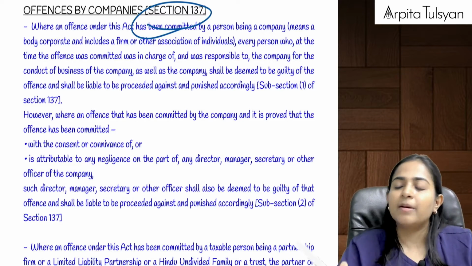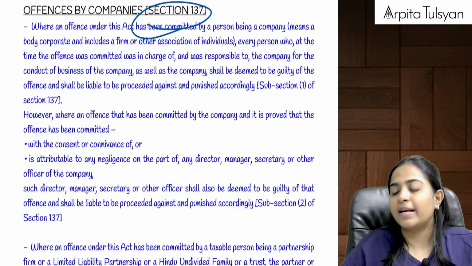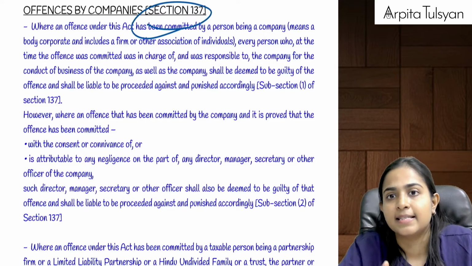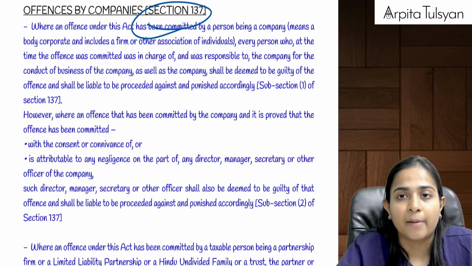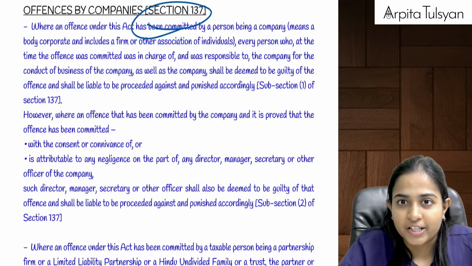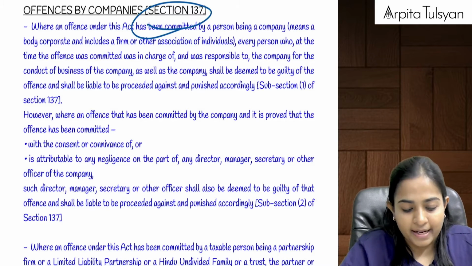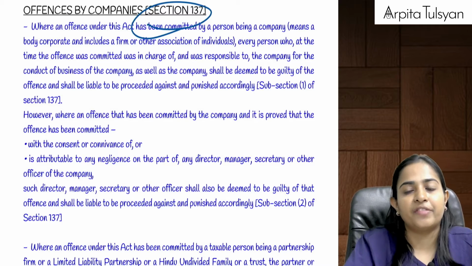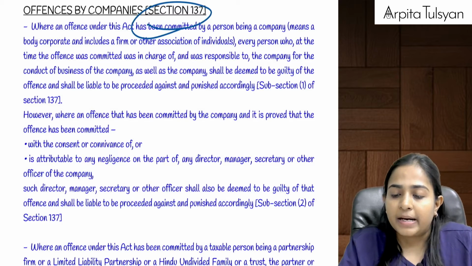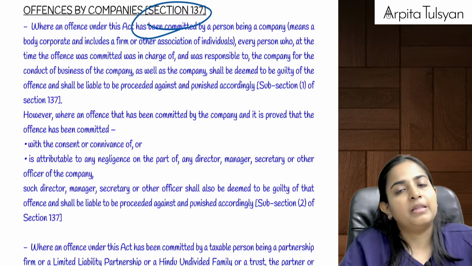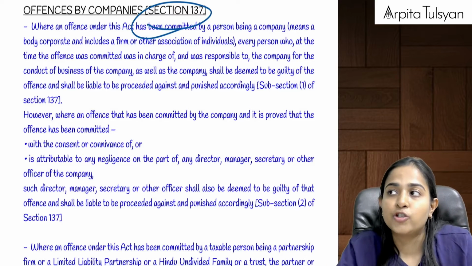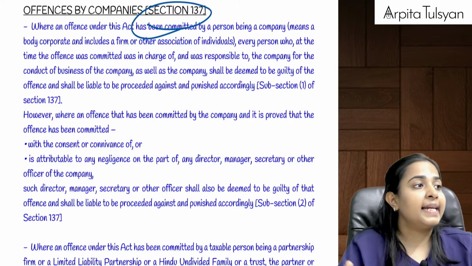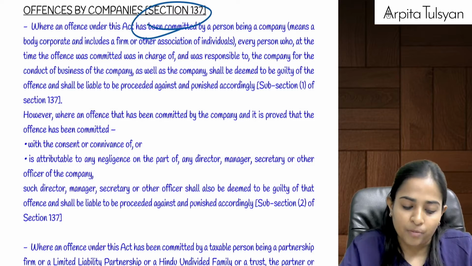Section number 137 talks about offences by companies. If there are any offences under section 132 which is done by any company, then who will be liable for the punishment? Directors, managers, secretary who is found guilty of that offense will be liable for that punishment. Similarly, in case of a firm, the partners will be liable. In case of HUF, family members will be liable. In case of AOP, members of that AOP will be liable.